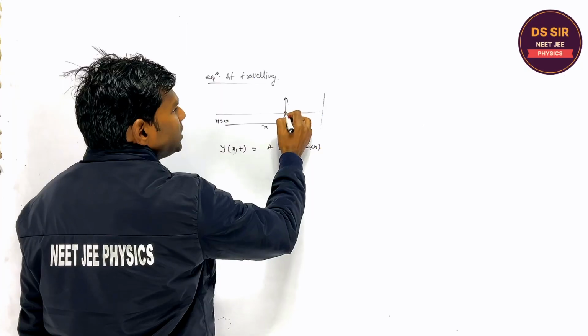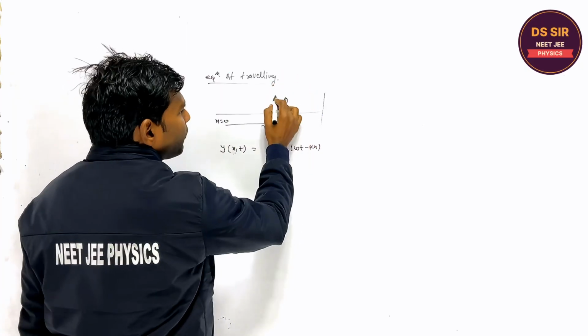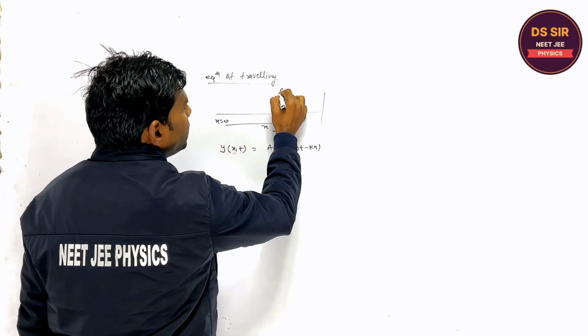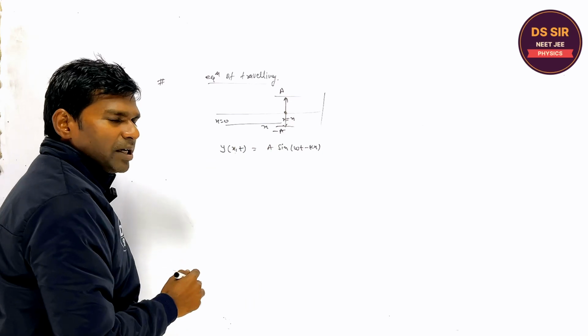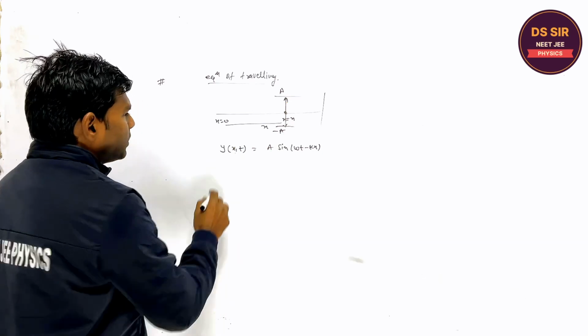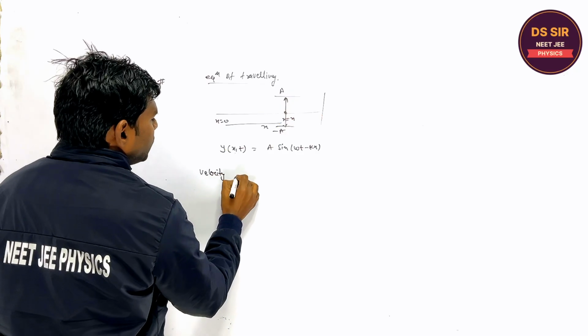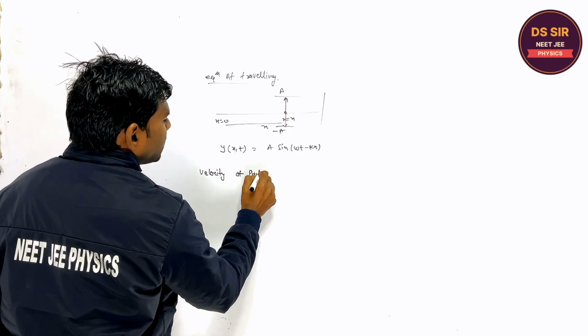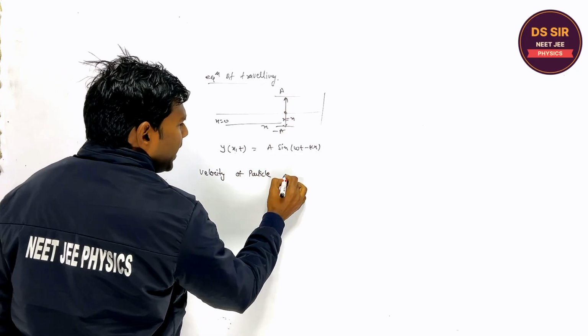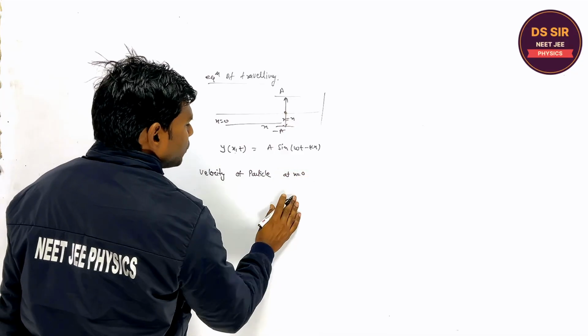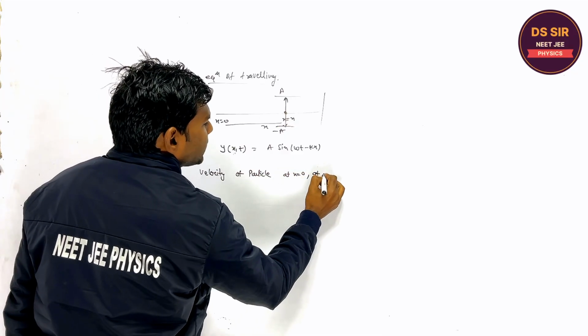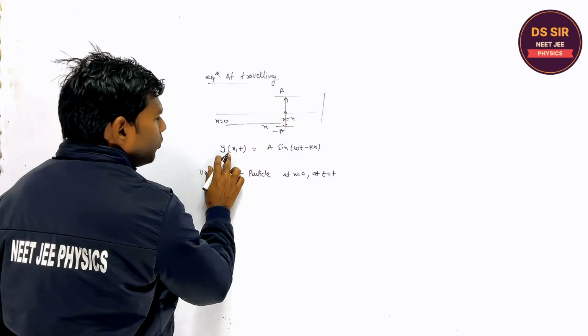So if this particle is performing SHM to and fro, the amplitude is a. Can you find its velocity? Velocity of particle, at x equal to 0, at time t. How would you write?